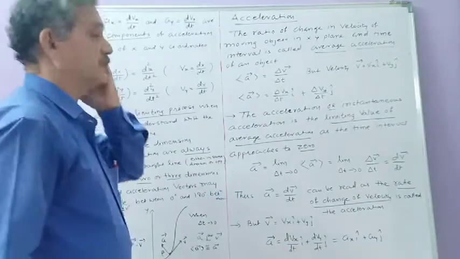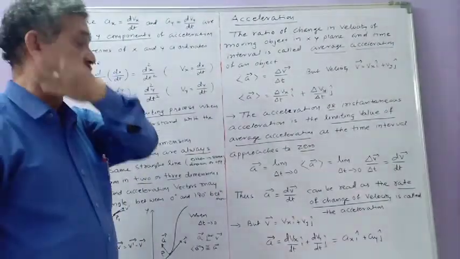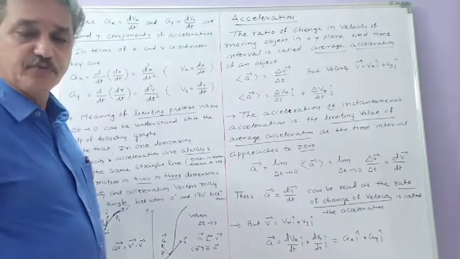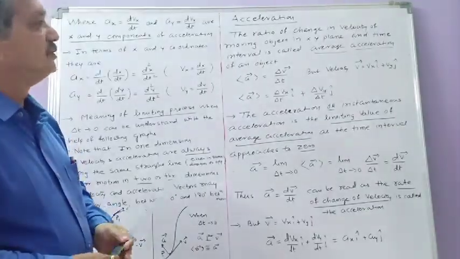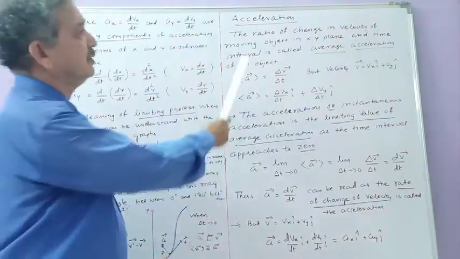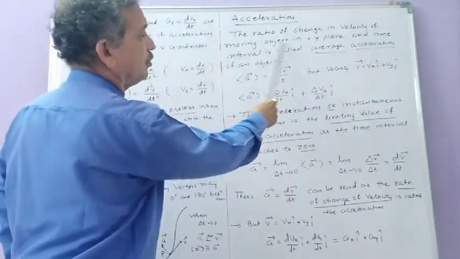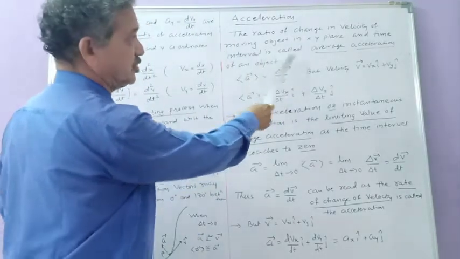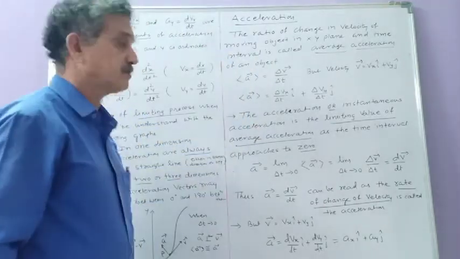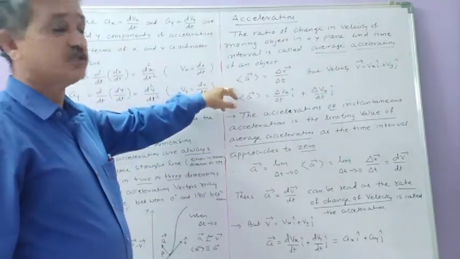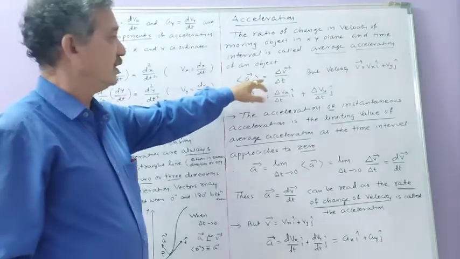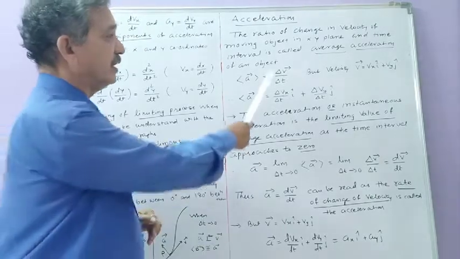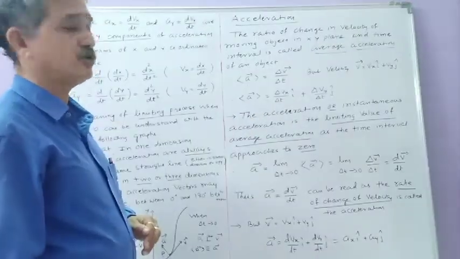Now, let us try to understand the next topic, which is acceleration. First we discuss the average acceleration of the object. What is the definition of average acceleration? The ratio of the change in velocity of a moving object in the xy plane and the time interval is called the average acceleration of the object. This average acceleration is given by average of vector a equal to delta of vector v upon delta t, where delta v is the change in velocity of the object.